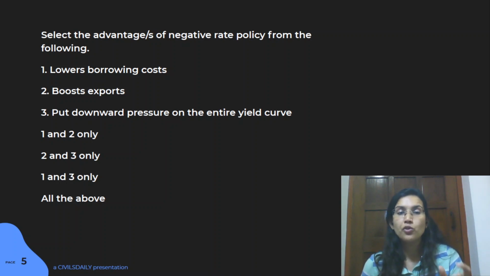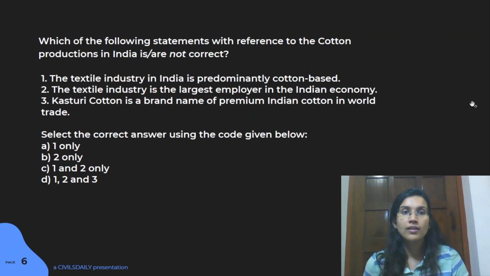So again, like I told you, be very careful about these key terms of advantages, disadvantages, whatever the question is about. Be very careful. Don't make such silly mistakes, right? So I think we're done with this question.